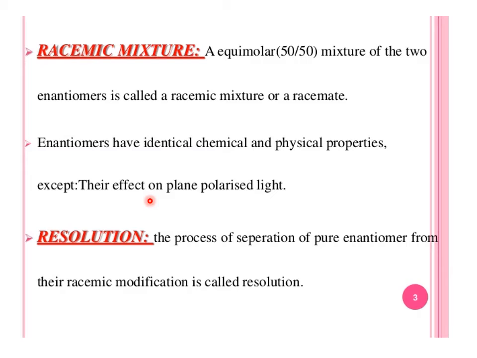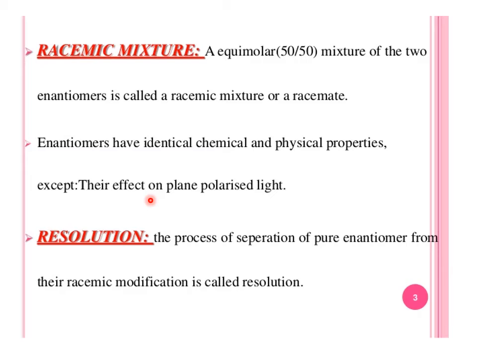Here you can understand what chemical similarity means: they have the same reaction rate. If one enantiomer reacts with an acid, the other will also react with the acid. Similarly, physical properties like melting point, boiling point and density are the same, because they have the same molecular weight.